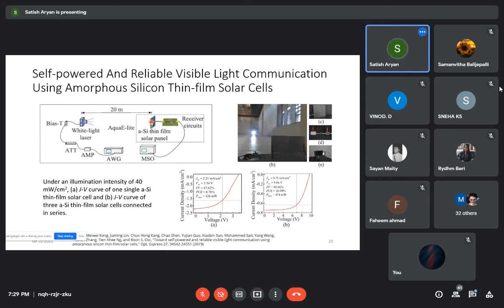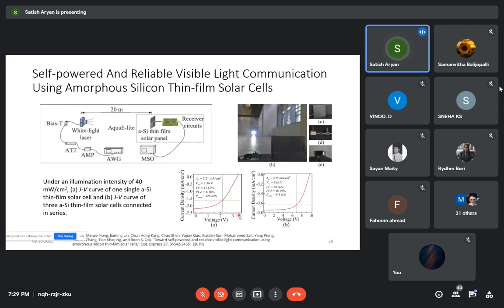So this is the technology where harvesting, communication and illumination, all three aspects are covered in this particular work. You can see that as the current density increases with the increasing applied voltage, that is falling light, and with different illumination levels, the harvested energy increases.